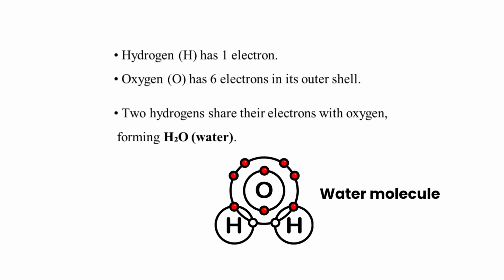For example, water. Hydrogen has 1 electron. Oxygen has 6 electrons in its outer shell and needs 2 more. So, two hydrogen atoms share their electrons with oxygen. Together they form a water molecule, and the sharing of electrons is called a covalent bond.